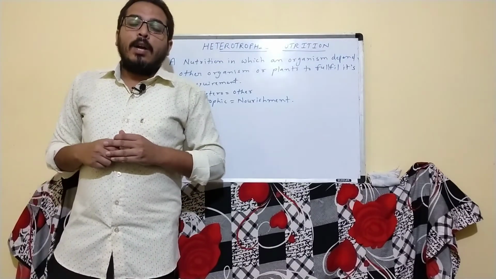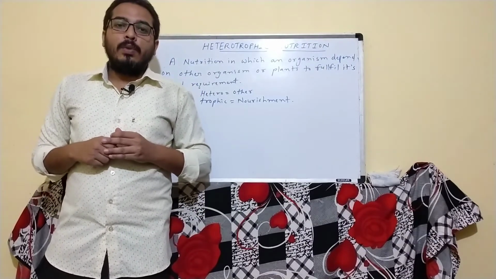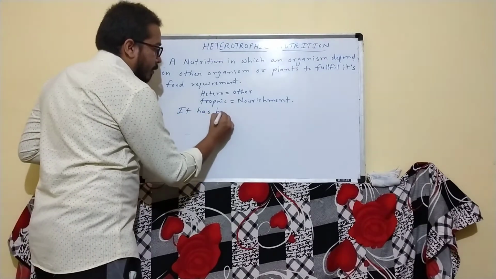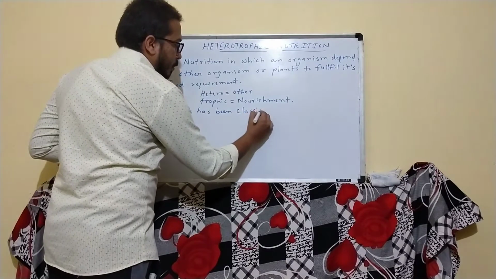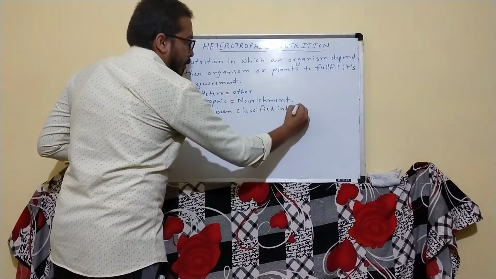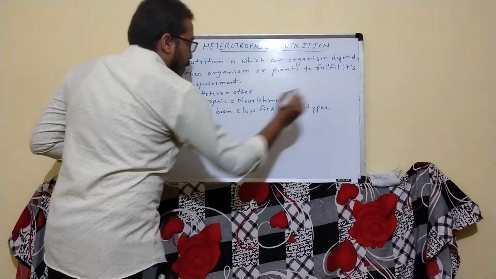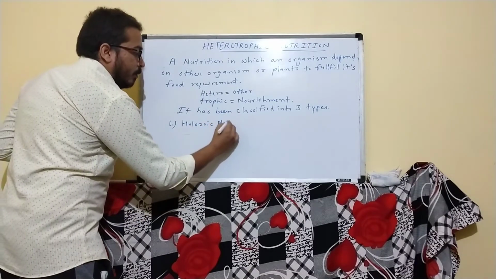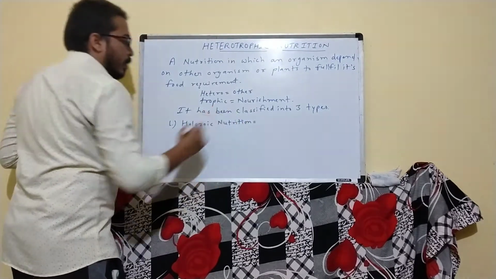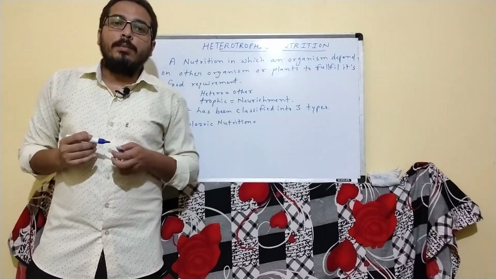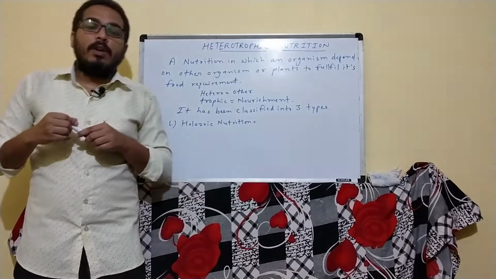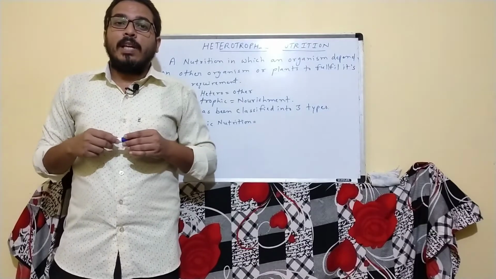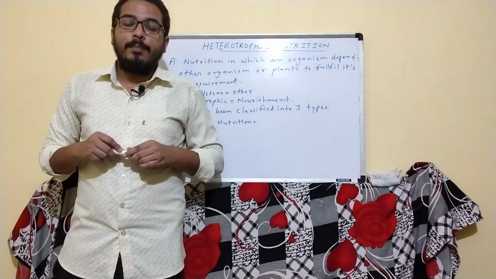So we can say that heterotrophic nutrition is generally classified into three types. First one is holozoic nutrition. Holozoic nutrition is a type of nutrition in which an organism takes the food and the digestion takes place inside the organism. Is it clear?